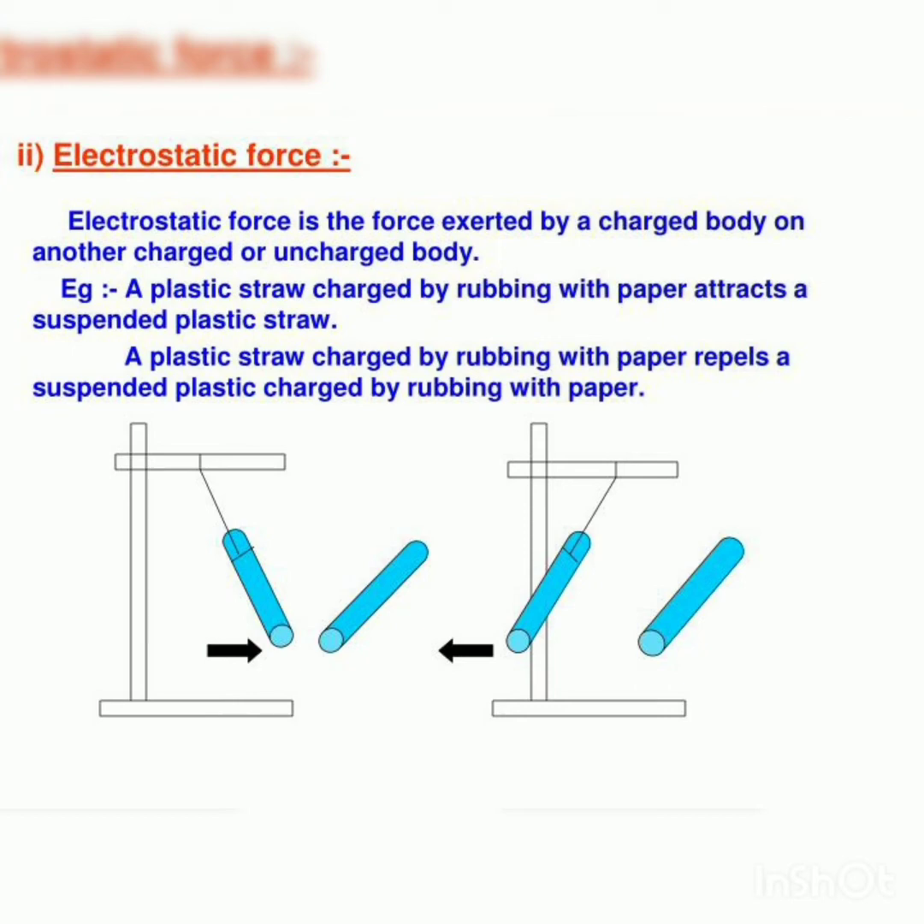Second is electrostatic force. Electrostatic force is the force exerted by a charged body on another charged or uncharged body. For example, a plastic straw charged by rubbing with paper attracts a suspended uncharged object. A plastic straw charged by rubbing with paper repels a suspended straw charged by rubbing with paper.